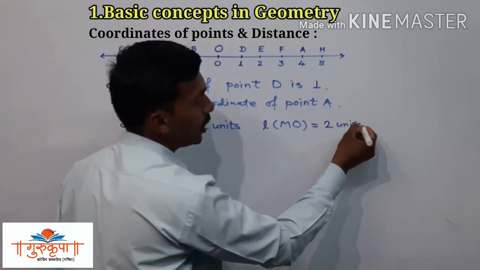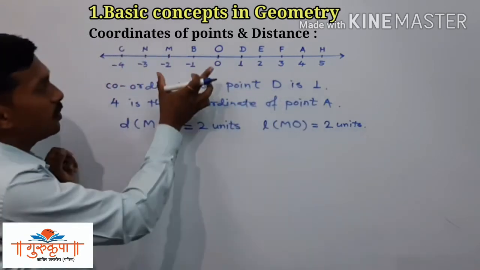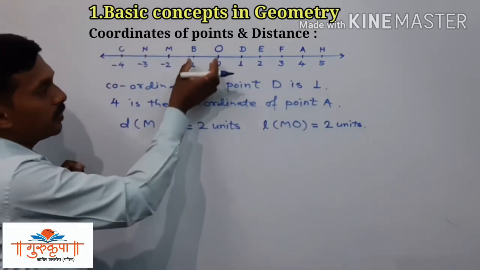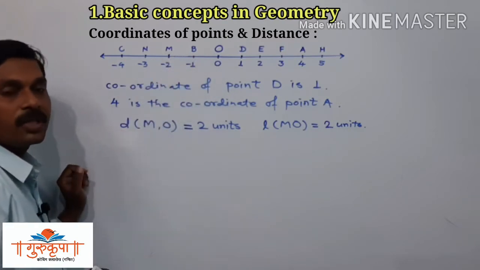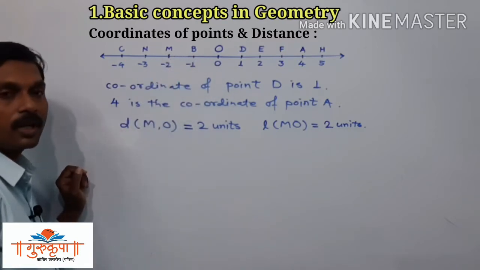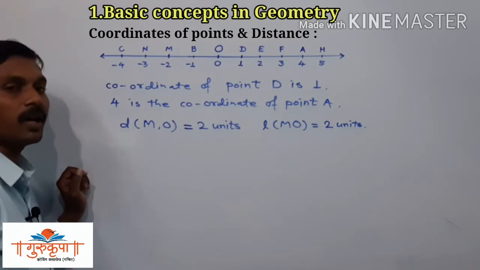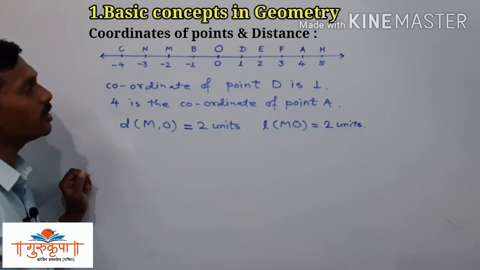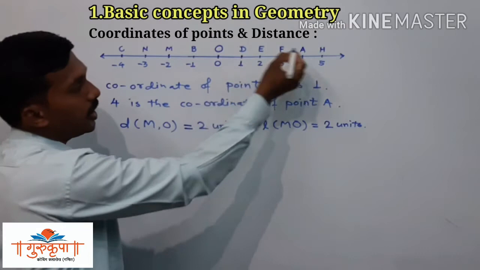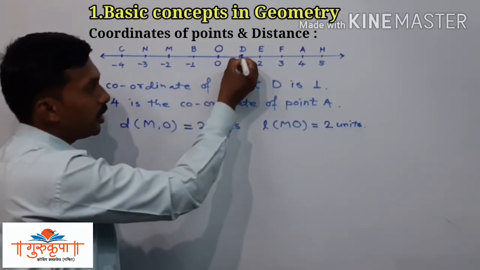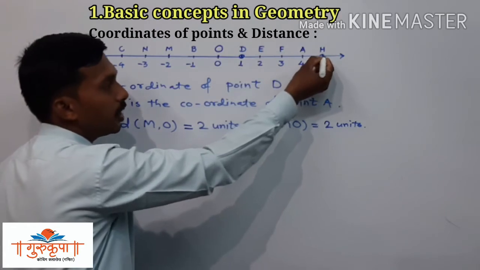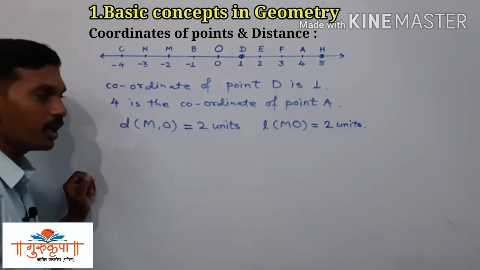We already observed that the distance between the points M and O is 1 unit, and this is 1 unit, so 1 and 1. 2 units is the distance between the points O and M. Now suppose you have to tell me the distance between the points D and H.